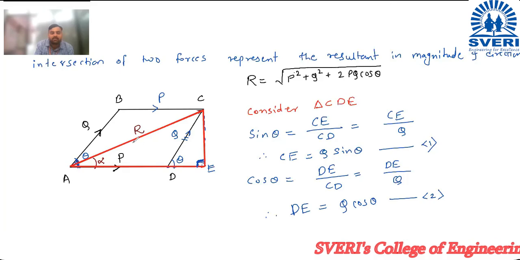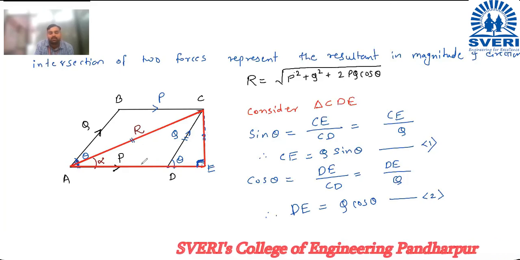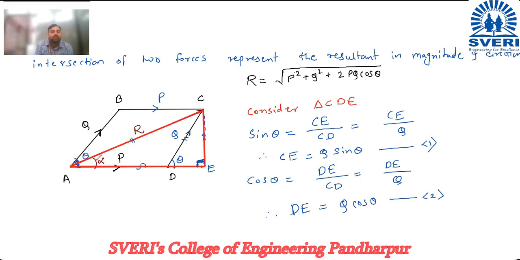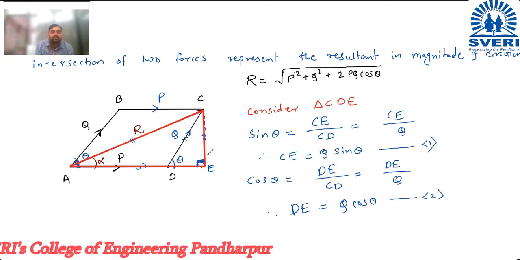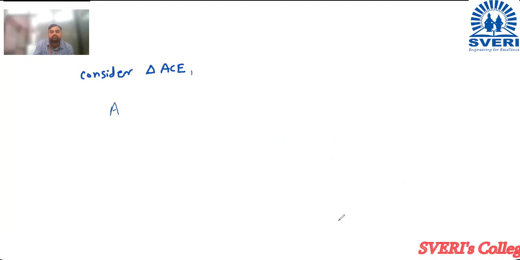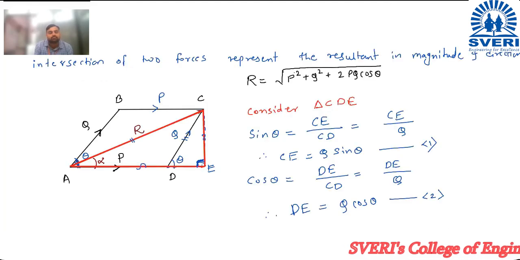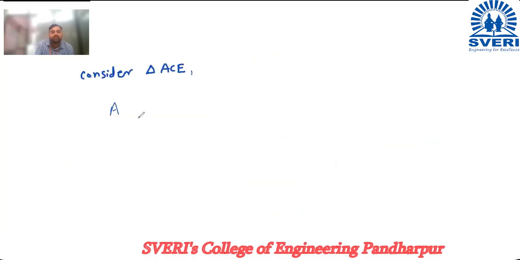So this will become the hypotenuse, and these are two of the sides. So if I use the Pythagoras theorem over here, then AC square is equal to CE square plus AE square.